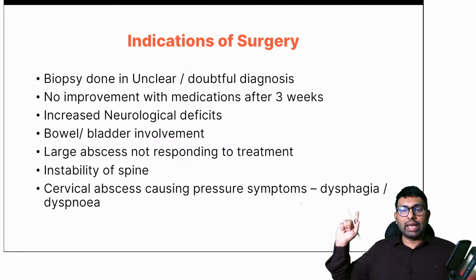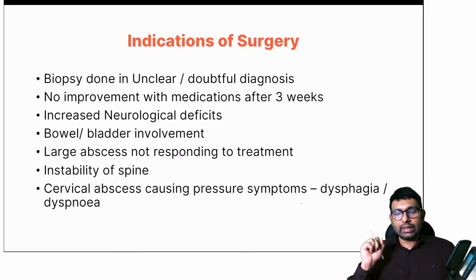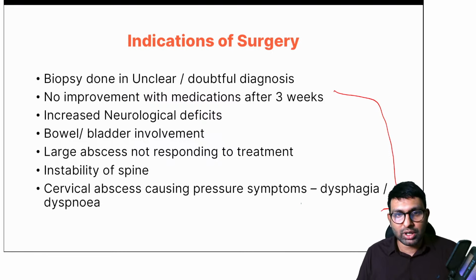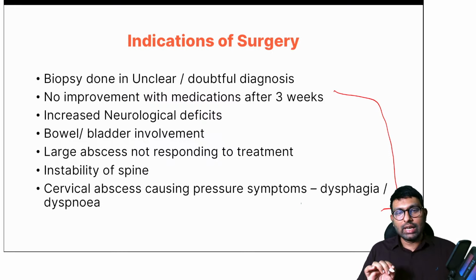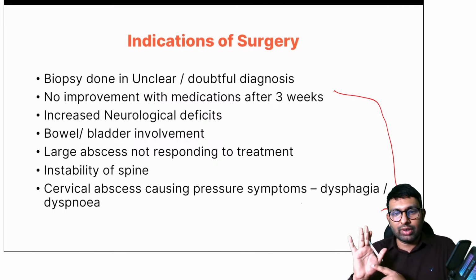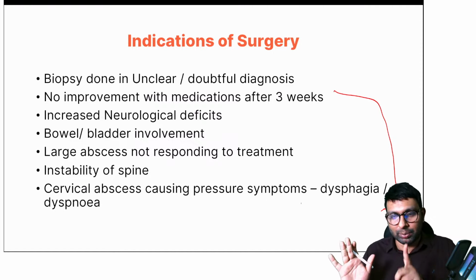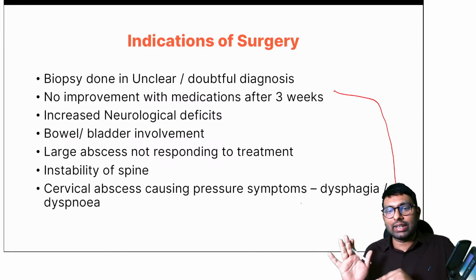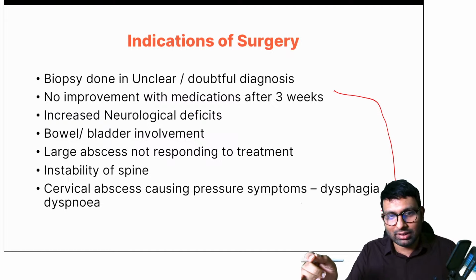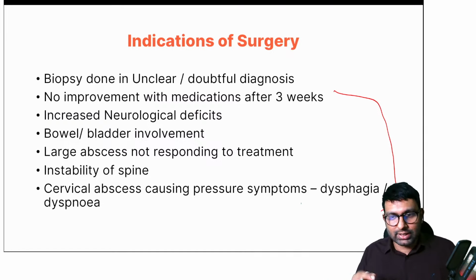And this is the main thing I want you to remember. What are the indications of surgery? Okay, the indications are these options here. The first option is not an indication, it's talking about biopsy. See, whenever you get a TB spine case, don't just read the MRI report where the radiologist has given suspected TB spine and start the patient on ATT medication. That's not the protocol. The protocol is, if there is a suspected TB spine patient, you have to do a biopsy and then you start the patient on ATT medications and treatment. Okay, so this is the protocol that we follow.